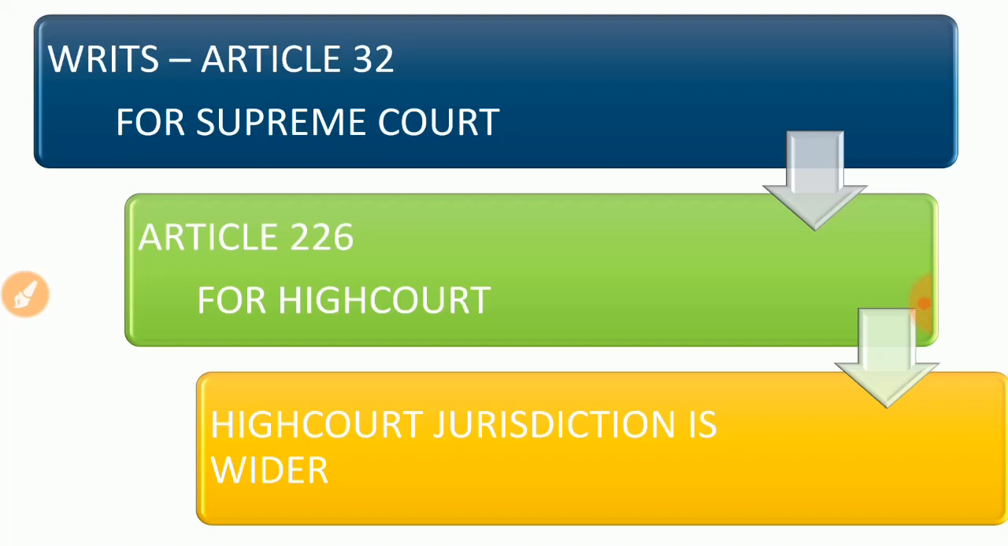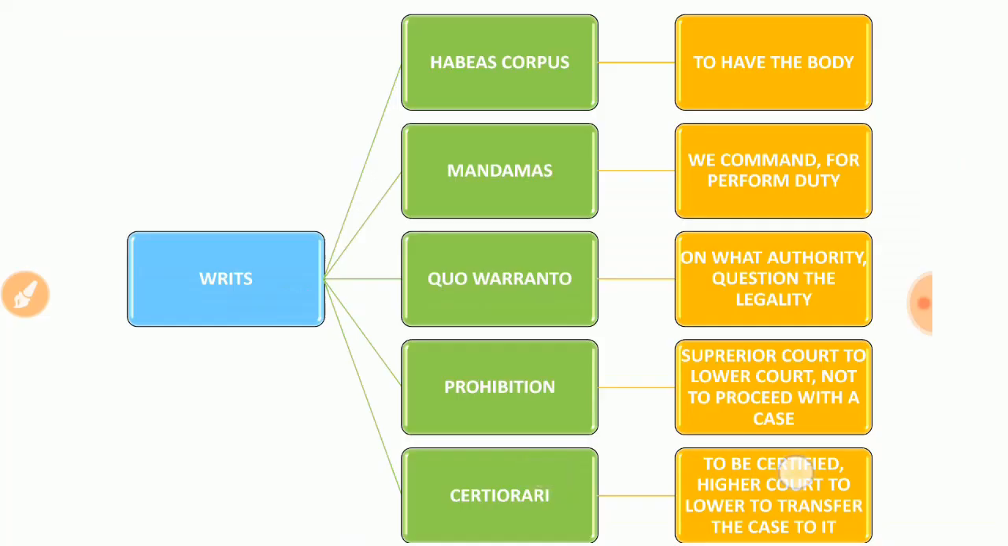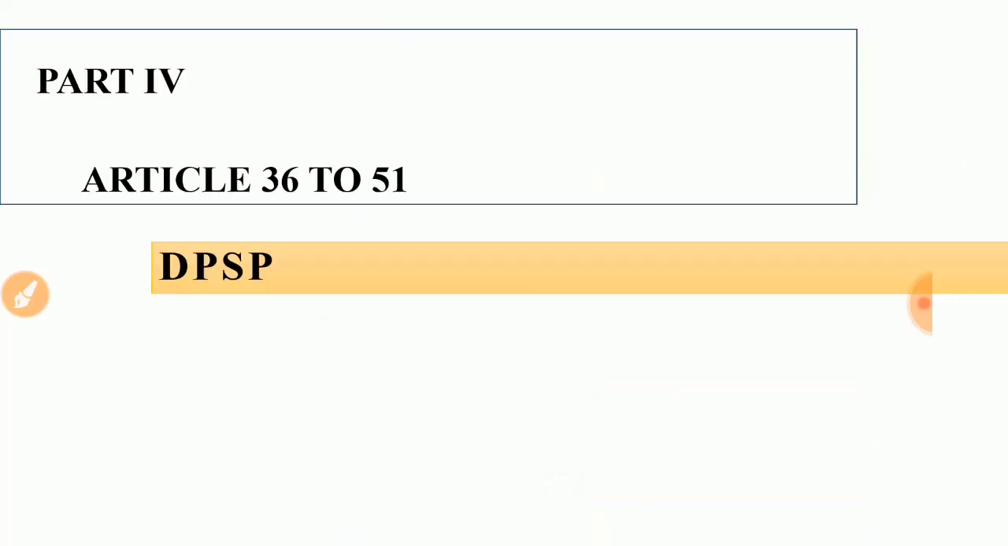Now we are talking about one more point, the last portion, that is Part 4, Articles 36 to 51, DPSP. I already mentioned that the directive principles of state policy is an idea. For making any constitution or act, we follow ideas. The ultimate point: the idea of this DPSP was borrowed from Ireland. The Irish constitution gave us this idea. That's why we have DPSP in our constitution.